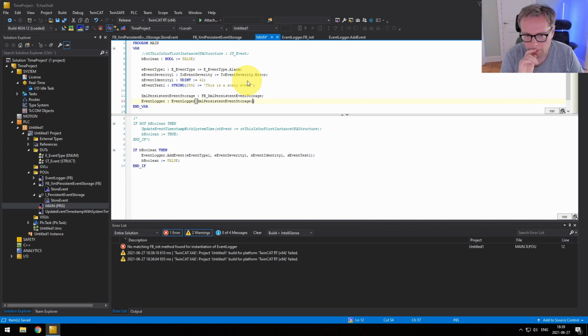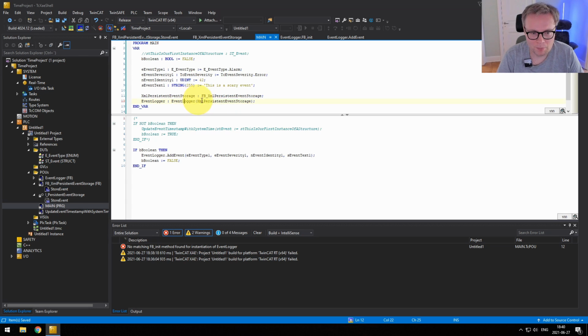So for anyone, by the way, here that's used to Java or C++ or any other object-oriented programming language, the FB_init method is basically equivalent to constructors. It's not exactly the same. There are some slight differences, which I'm not going to talk about, but from a principal perspective, it's the same thing. The obvious difference here is that you can only have one FB_init method. You can't have several, like you can have several constructors with different parameters in Java or C++. You can't have that here. But for anyone that's doing traditional programming, that's it.